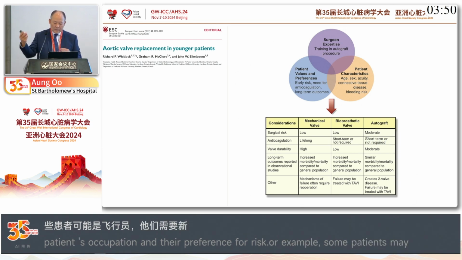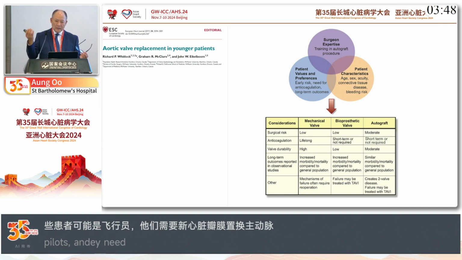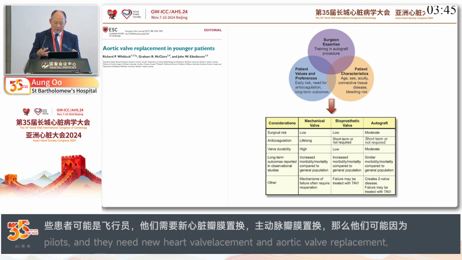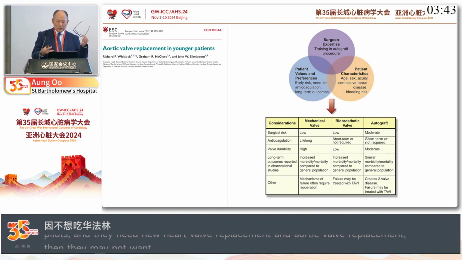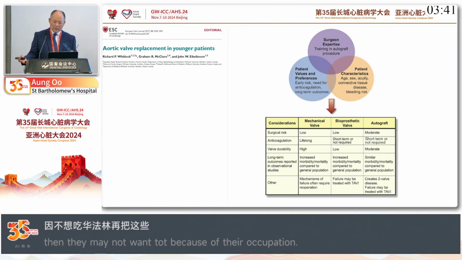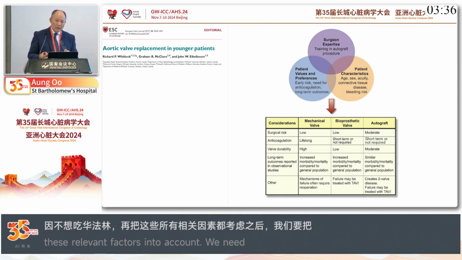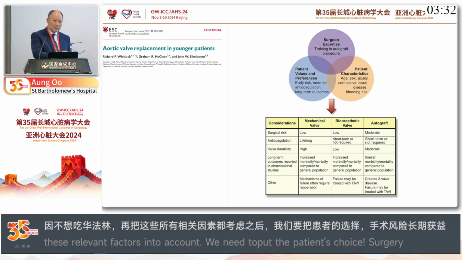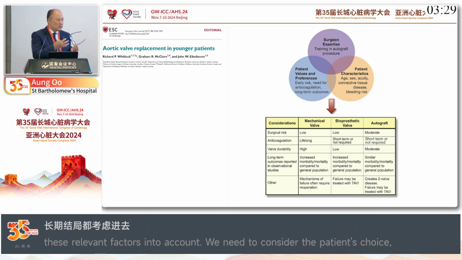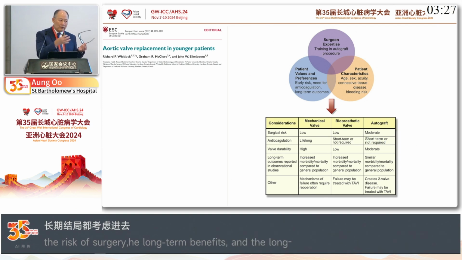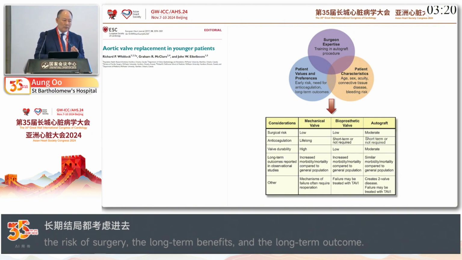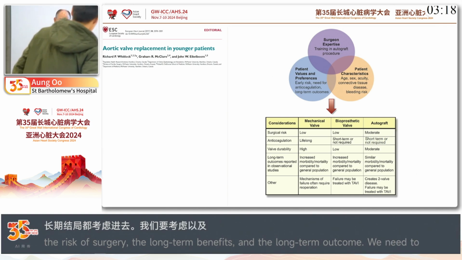When all the characteristics, patient values and preferences, and surgeon expertise come together, you can then decide on surgical risk versus anticoagulation risk versus valve durability and long-term outcome. What's the size of the annulus at the first time, whether we need to do a re-enlargement to start with, or we just do the valve repair and the valve stabilizing procedure until they get over another 10 years. So it is not straightforward, even though we like to think it is.